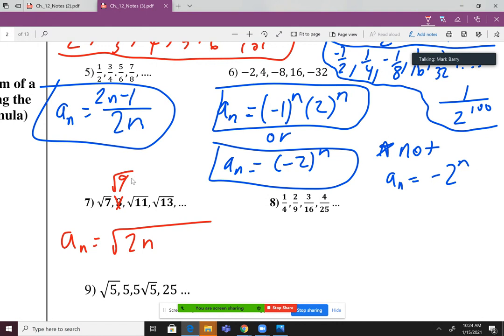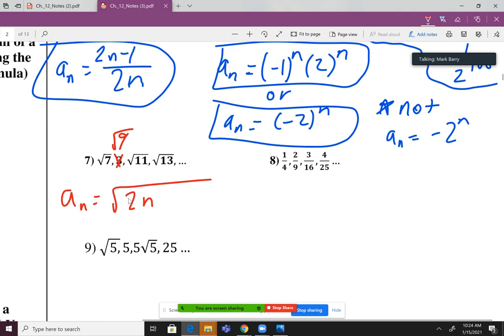Now, it's not just going to be 2n here on number 7, but it's going to have something to do with 2n. So my point is, whenever you see that +2 pattern, think about 2n. If you see like a +3 pattern, think about 3n. You know what I'm saying? So if I just leave it as 2n, if I plug in 1 right now, I'm not going to get 7, right? I'm going to get 2. So what would I need to add to this so that when I plug in 1, I get 7? Well, when you ask it like that, it's got to be 5, right?